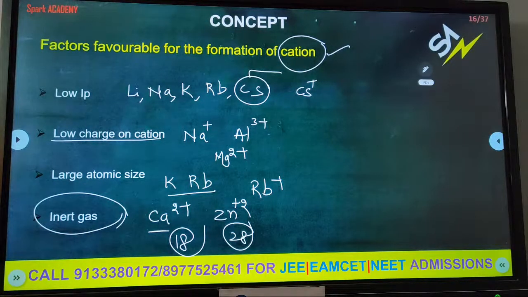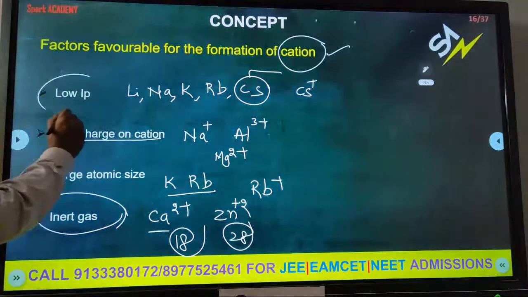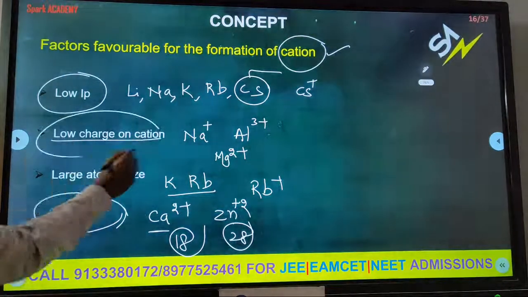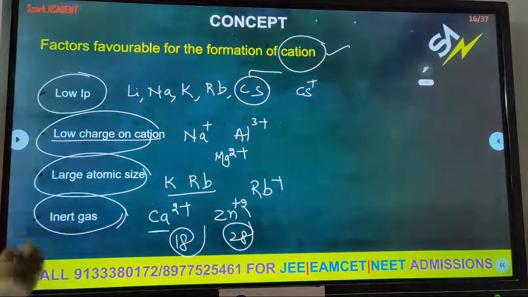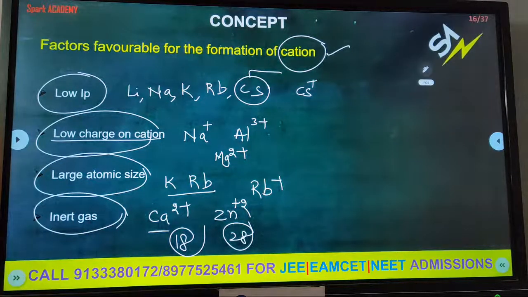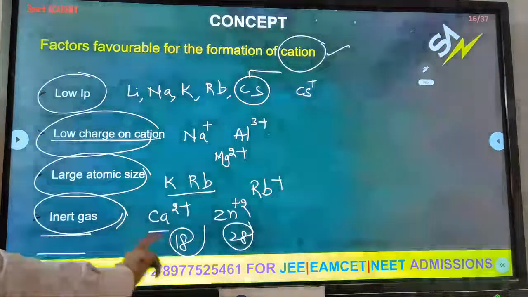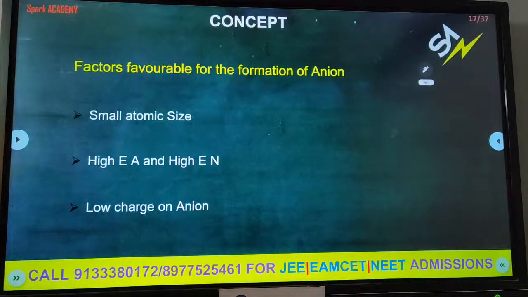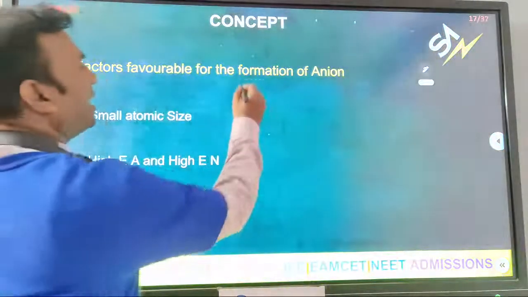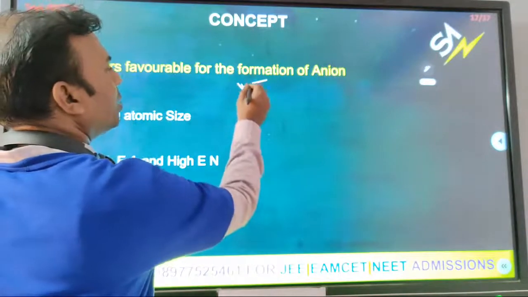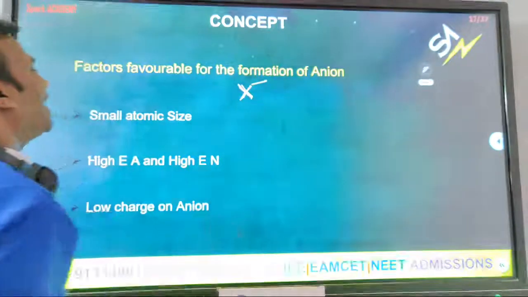Yes. So what are the favorable conditions? Low charge, low IP, low charge on the cation, large atomic size, inert gas configuration. These are all favorable conditions for cation formation, leading to ionic bond. Next, what are the factors favorable for the formation of the anion? What is the charge of the anion? Negative. Yes, negatively charged particles are called anions.